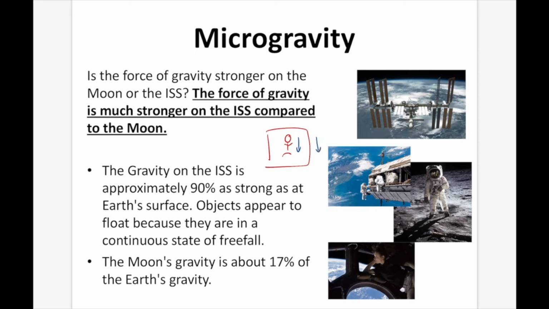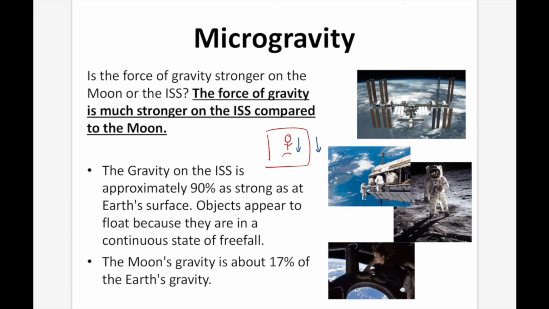Since you're both falling at exactly the same rate, it's like the amusement park rides where the seat drops from underneath you. There's no force acting up, so you feel like you are free falling. That's the same thing on the ISS. You are free falling, but so is the ISS towards Earth. Since you're both falling at exactly the same rate, it appears as though you are weightless, even though the force of gravity is very strong on the ISS.